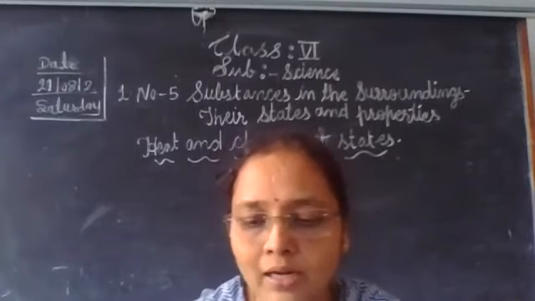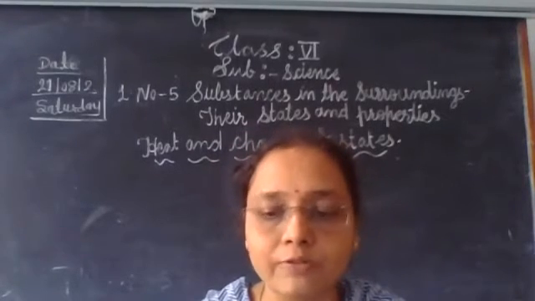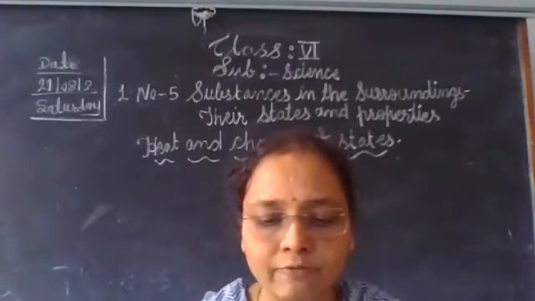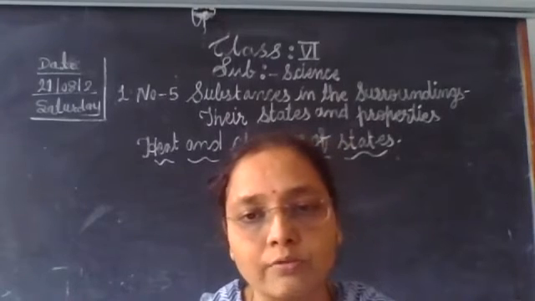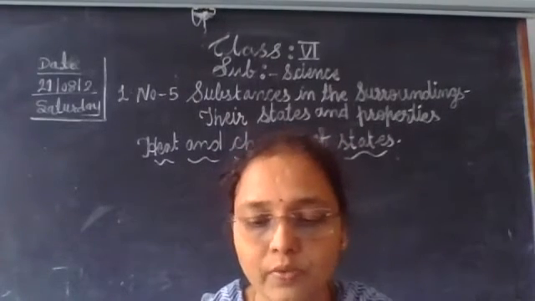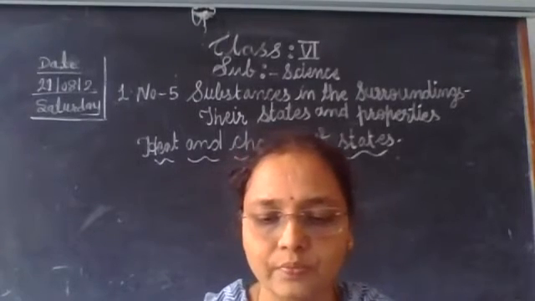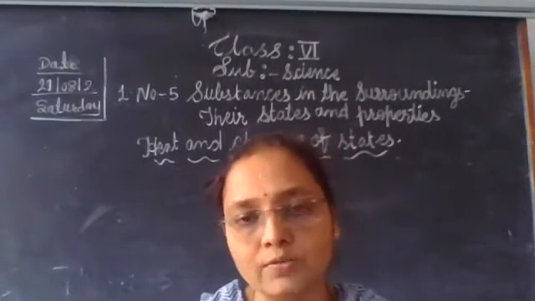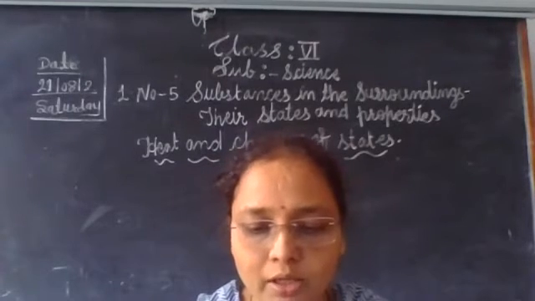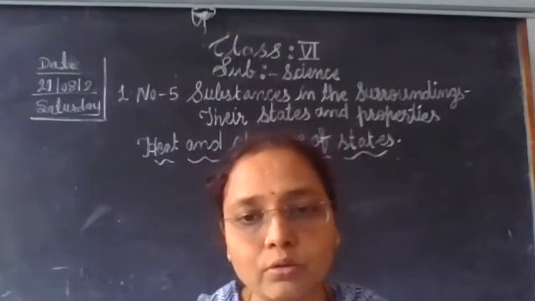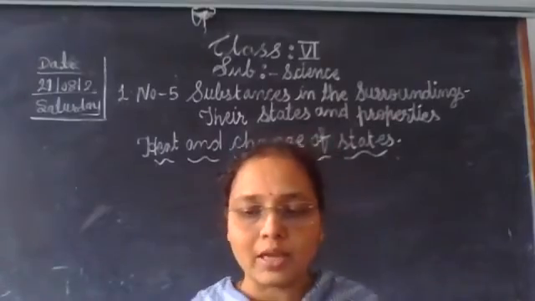So we learned that a change in the physical state of a substance is an effect of the amount of heat in it. So what happened on heating the substance? The substance changed from solid to liquid and liquid to gas. Okay, this happens when you heat the water.